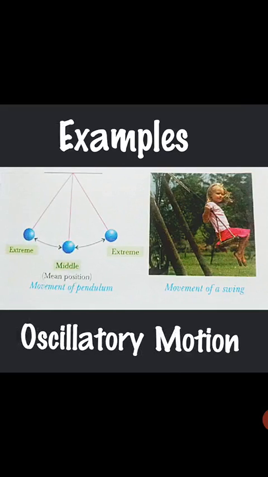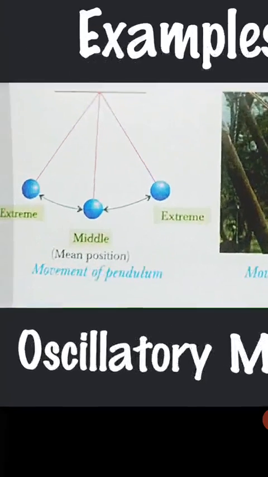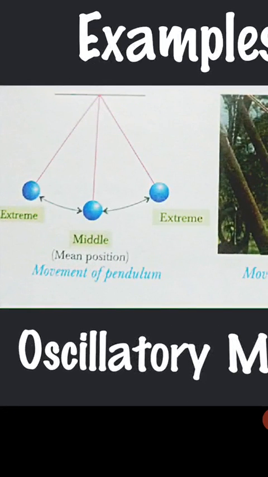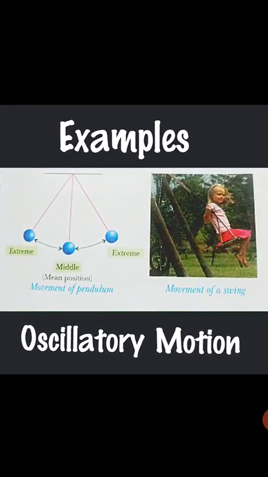You can see here, these are examples of oscillatory motion: movement of a pendulum and movement of a swing. The mean position is at the middle point, as you can see here. It is a kind of periodic motion.